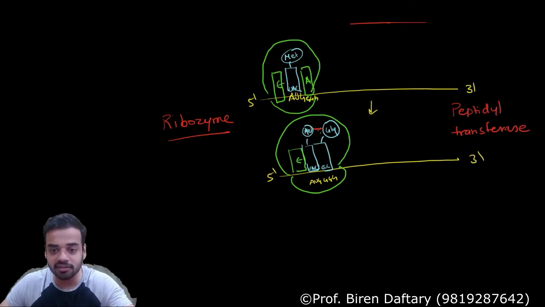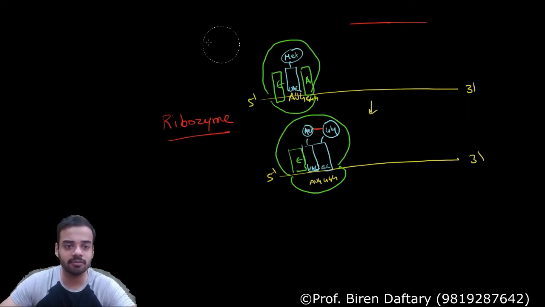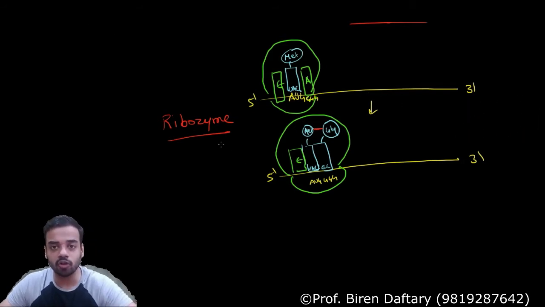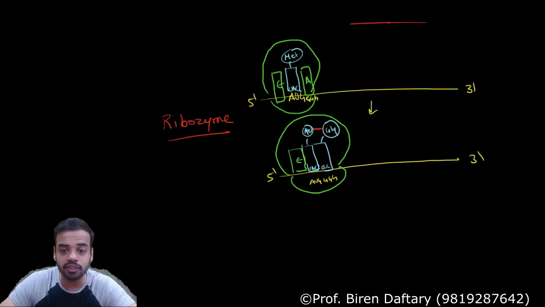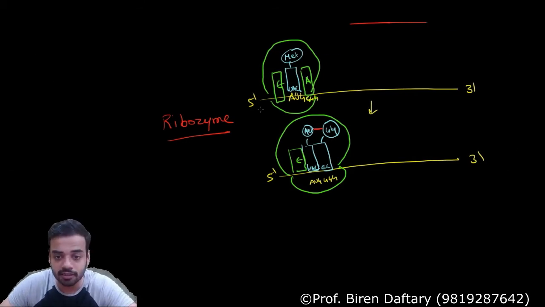Next, what this enzyme does is, this enzyme also breaks the bond between this tRNA and this amino acid. So first of all, this enzyme, ribozyme or peptidyl transferase, so I will rub this off because this is not given in the book. The name of the enzyme given in your book is ribozyme. So ribozyme is creating a peptide bond between these two, and it is also breaking the bond between this tRNA at P site and the amino acid. So I'm going to directly rub this part off, and I'm just going to change the diagram, and the diagram is going to be somewhat like this.